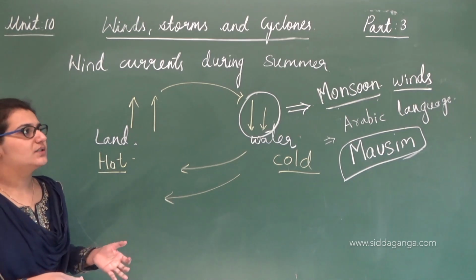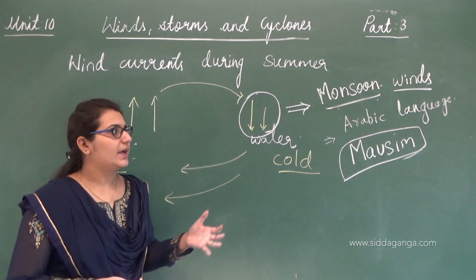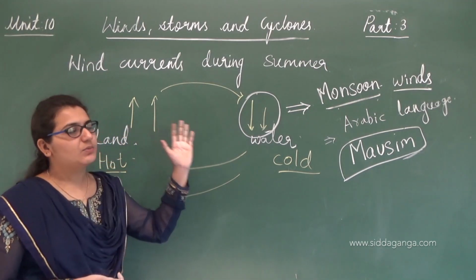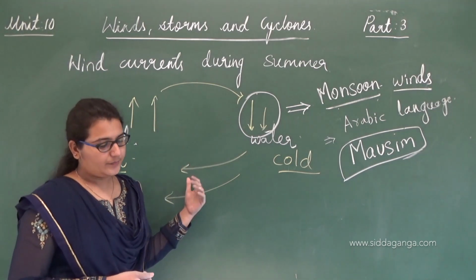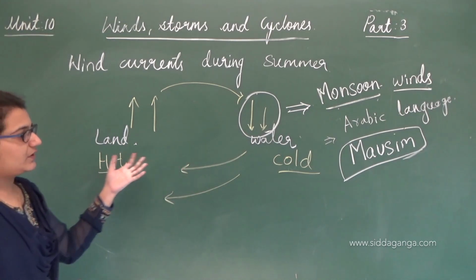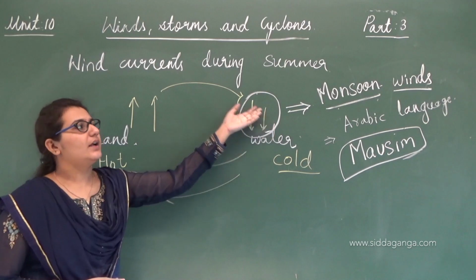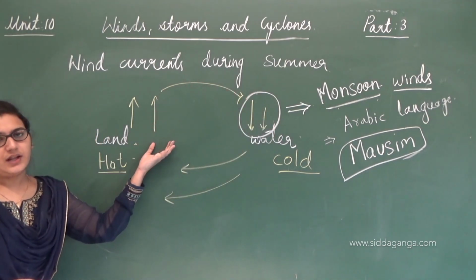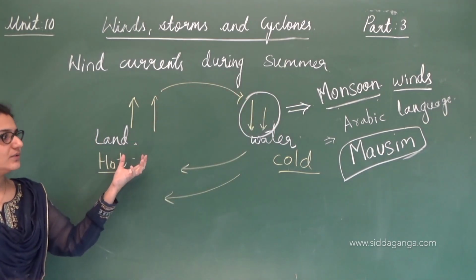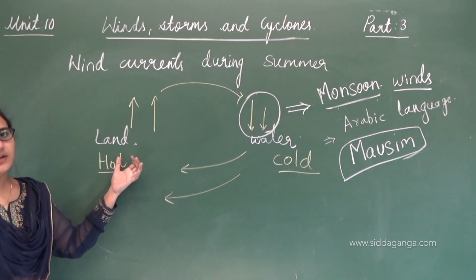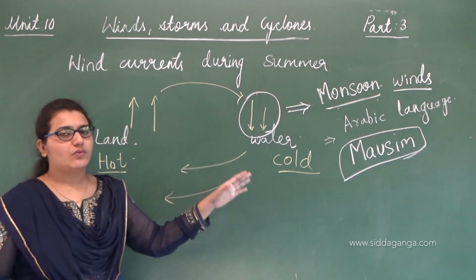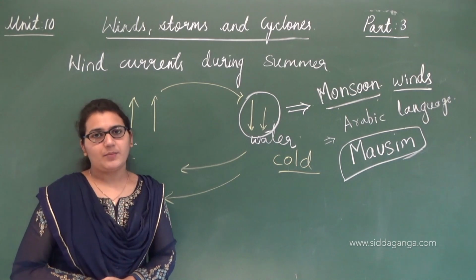So this is about the monsoon winds and wind currents moving during summer and winter. In winter, the water part becomes hot and the air rises up and moves to the land. Since the land is colder in winter, it again moves to the water region. So that's how it happens.